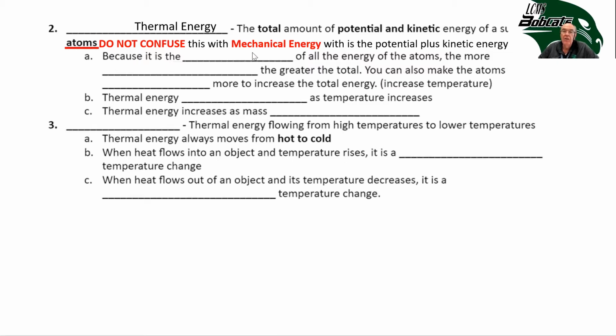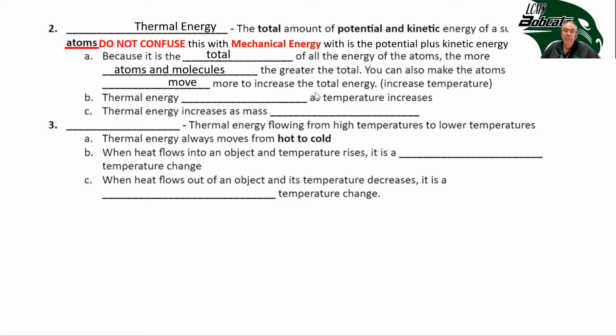And I said, don't confuse this with mechanical energy, which is the potential and kinetic energy of a system. So in mechanical energy, we're measuring the motion of the parts, like the motion of the parts of an airplane or the airplane as a whole. In this case, we're looking at the energy of the individual atoms. Because it's the total energy of the atoms, the more of the substance, or the more atoms and molecules, the greater the total.